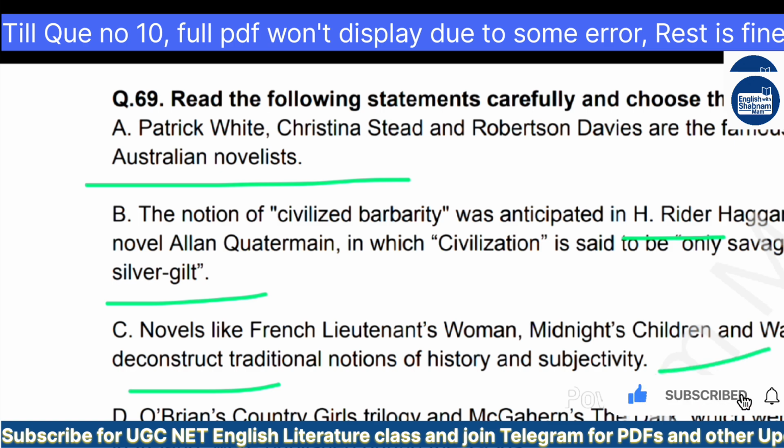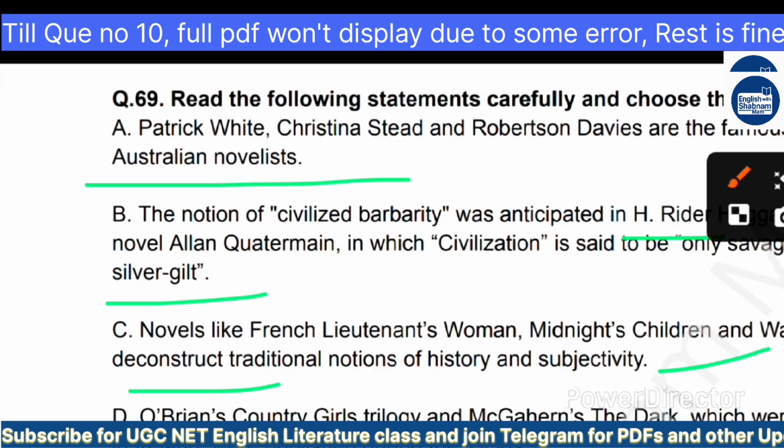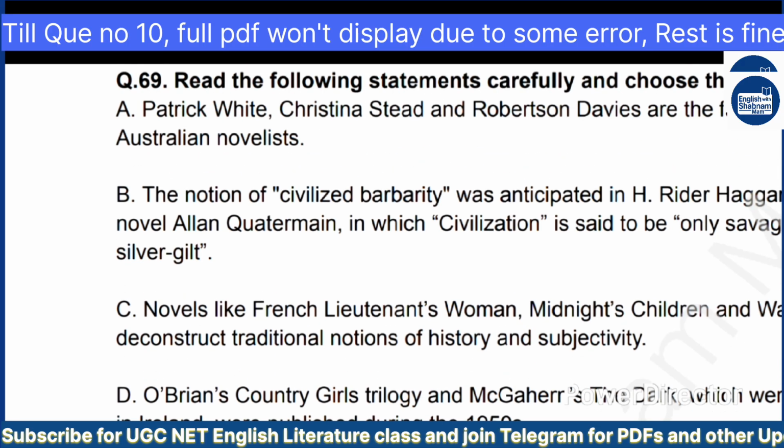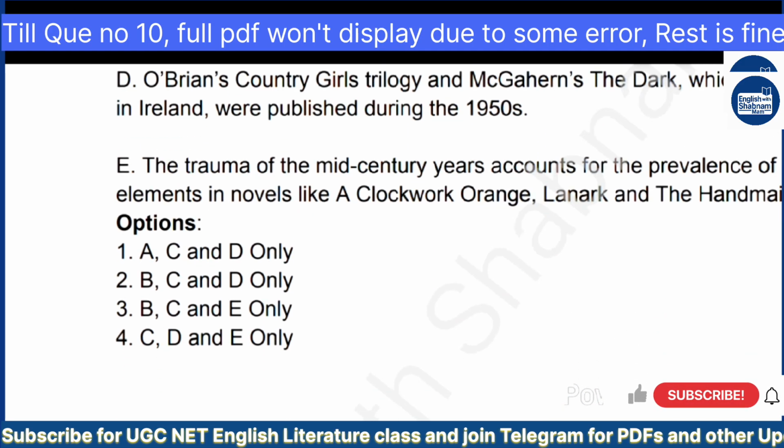D: O'Brien's Country Girls trilogy and McGahern's The Dark, which were banned in Ireland, were published during the 1950s. And E: The trauma of the mid-century years accounts for the prevalence of dystopian elements in novels like A Clockwork Orange, Lord of the Flies, and The Handmaid's Tale. So all the options are mixed and matched.